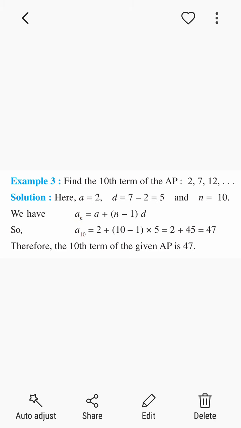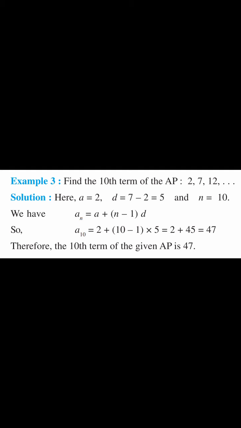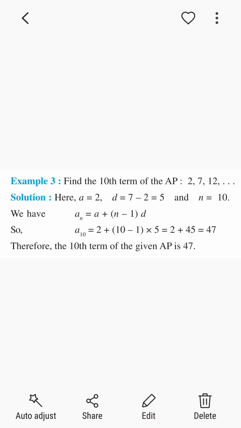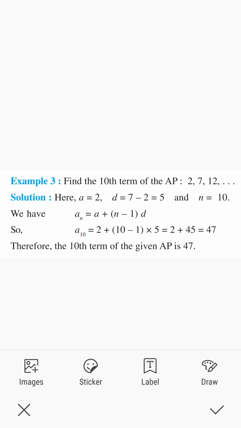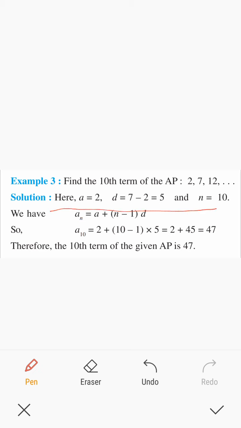As an example, find the 10th term of the AP 2, 7, 12, etc. So we have done a similar example. Here a equal to 2, d equal to 5, that is 7 minus 2 or 12 minus 7, and n equal to 10.